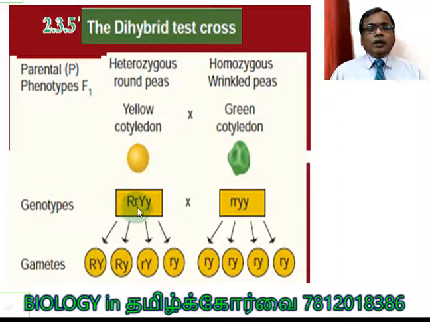The genotype capital R small r, capital Y small y produces 4 types of gamete. It is crossed with the double recessive parent. So we are matching the 4 types of gametes here. We are writing the same gamete 4 times. Make it very clear: the same gamete 4 times. Small r small y, small r small y, small r small y, small r small y.